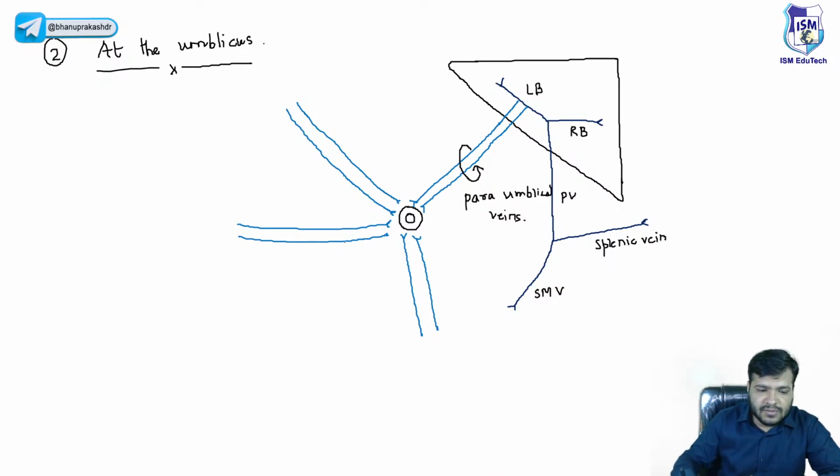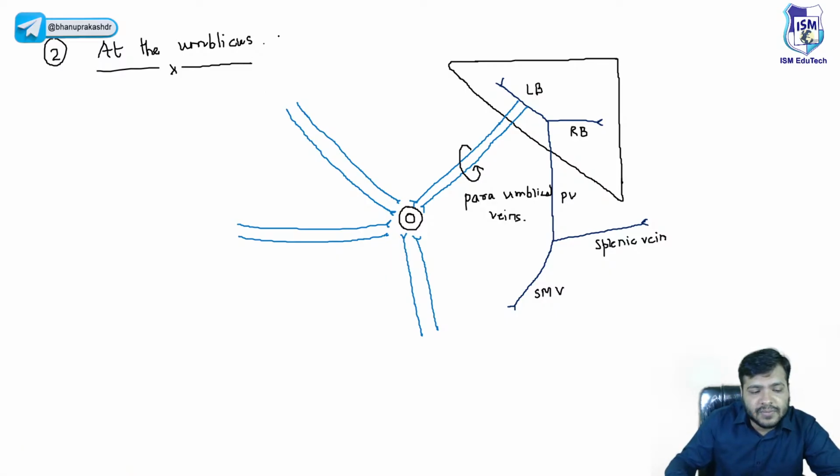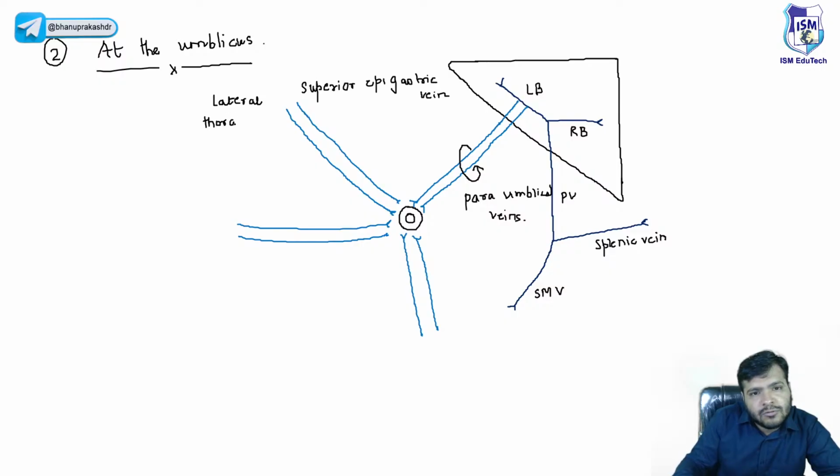Okay, now what are those branches, beta, that you have to remember? We have the superior epigastric vein, then we have the lateral thoracic vein. Then from the lateral side we have the posterior intercostal veins.